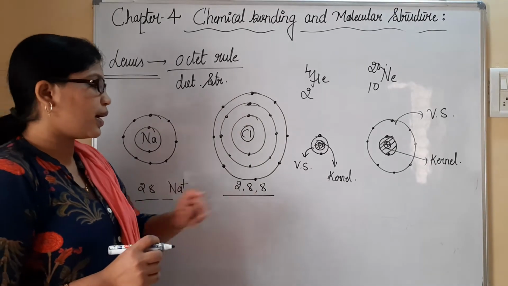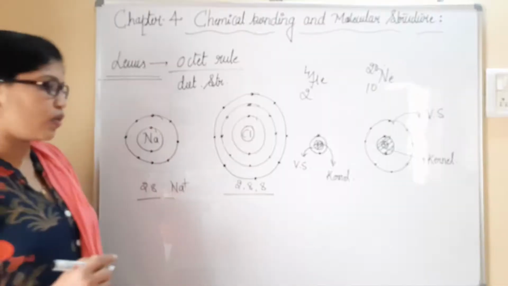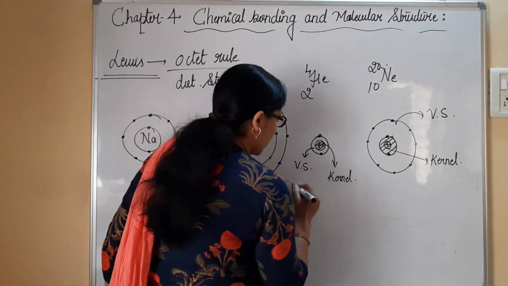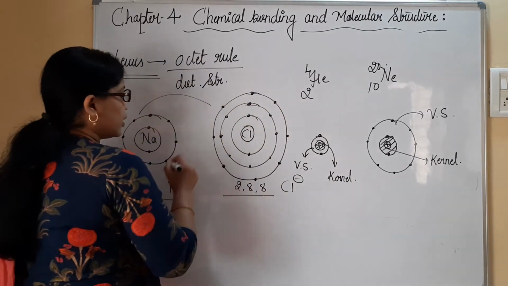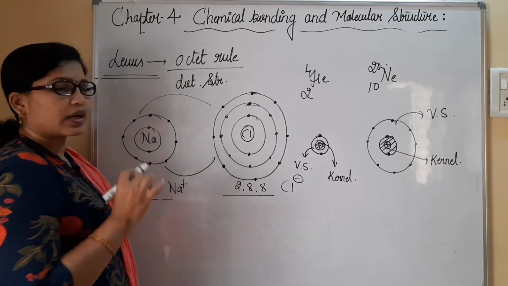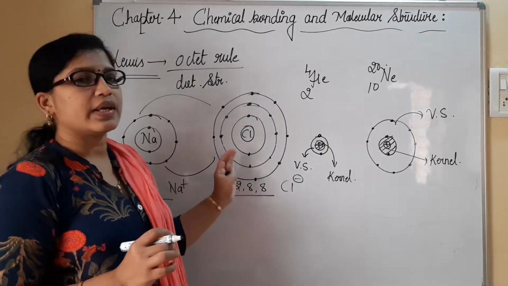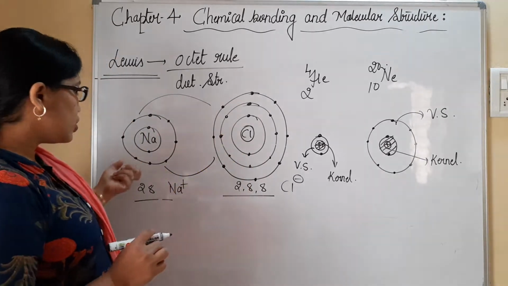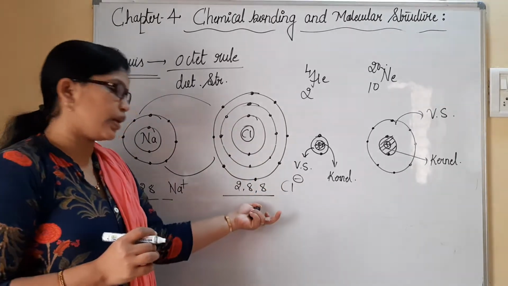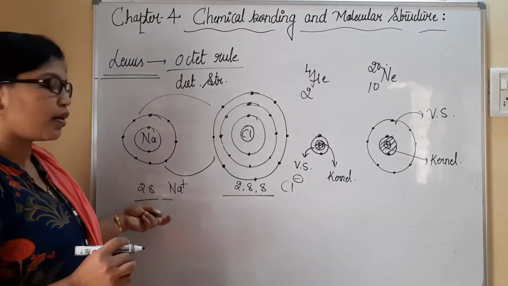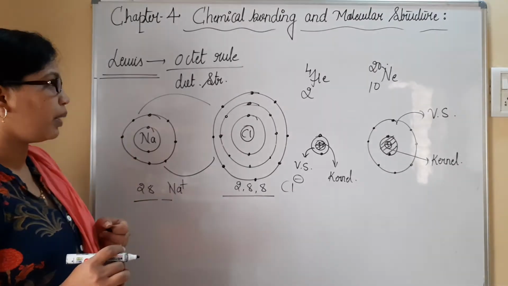That number 8 has been gained due to acceptance of an electron, and the charge on this one becomes Cl minus. Altogether, this is a kind of chemical bonding that has taken place by losing one electron and accepting one electron, given by the sodium metal.